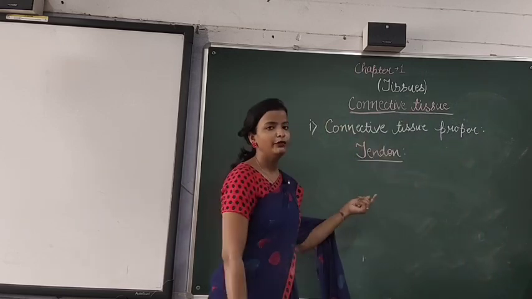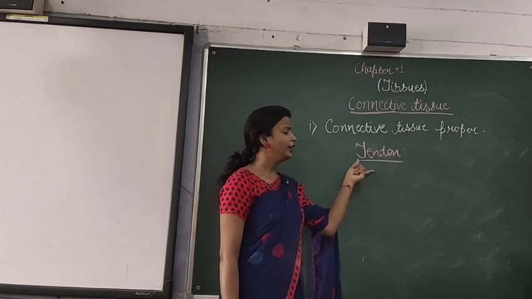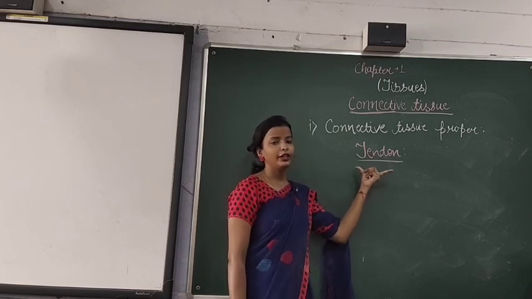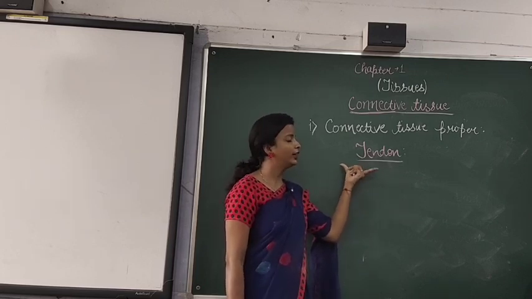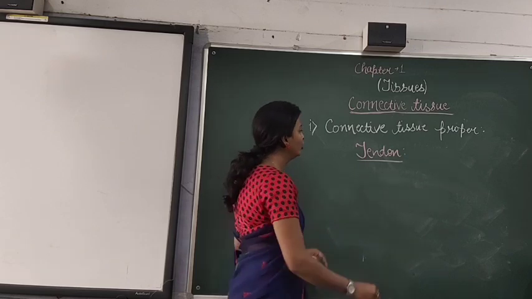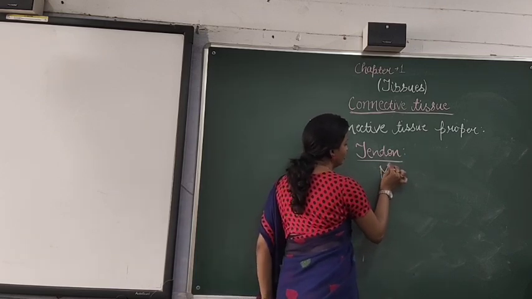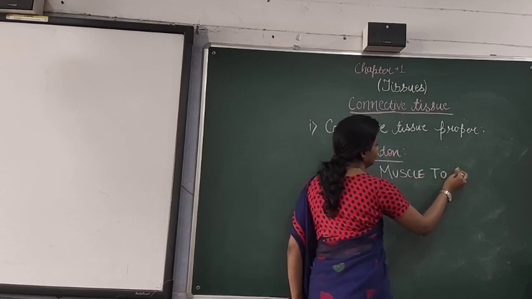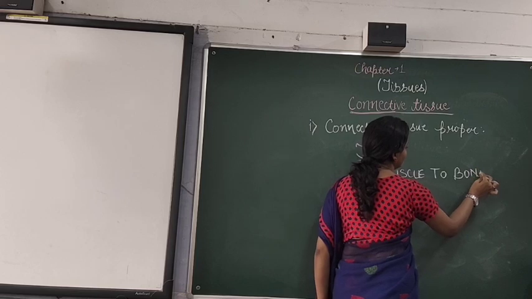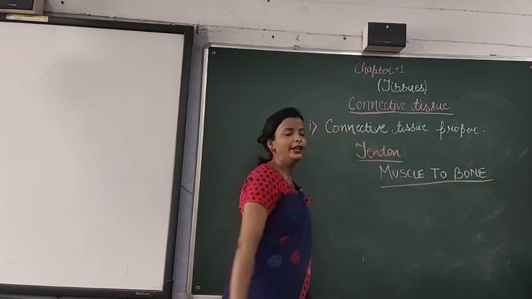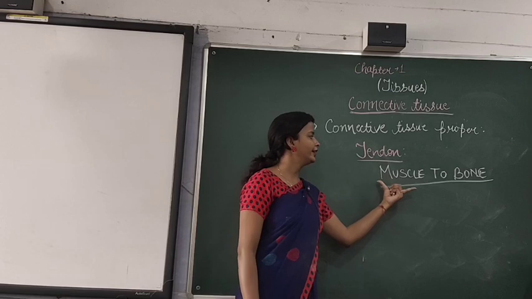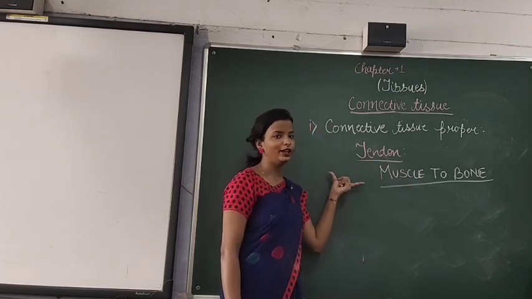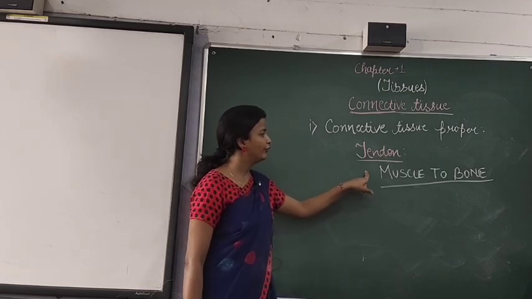Now, when we will talk about the tendon, it is a cord-like fibrous connective tissue which is used to connect muscles to a bone. So the main role of tendon is to connect muscle to bone. What is the main role? That it connects muscle to bone, and it is a cord-like fibrous tissue that is present in our body. So this was about the function part.